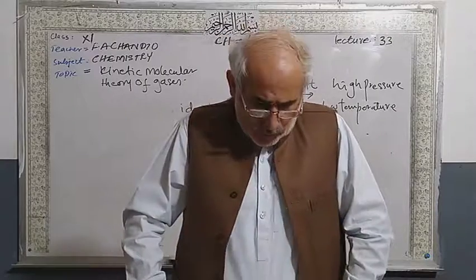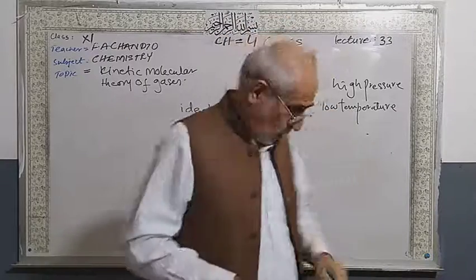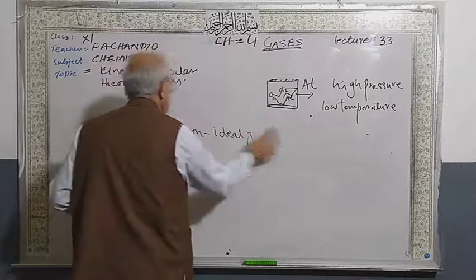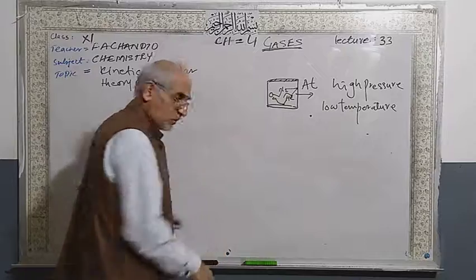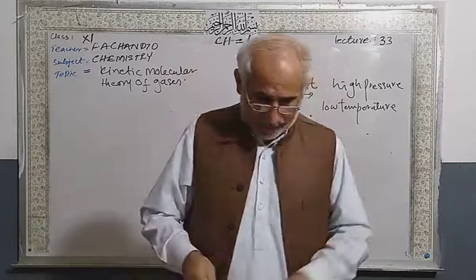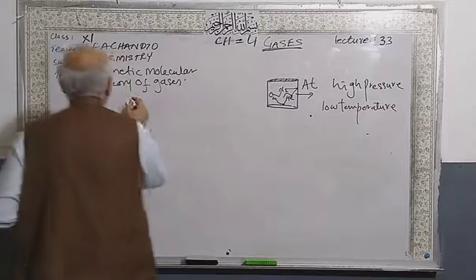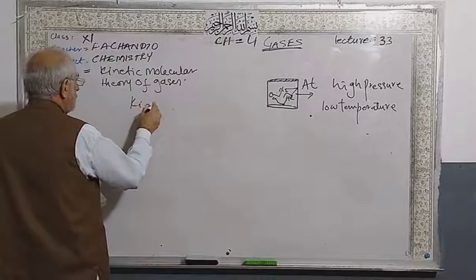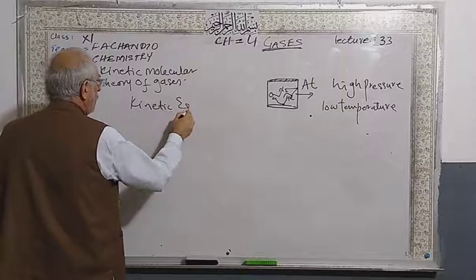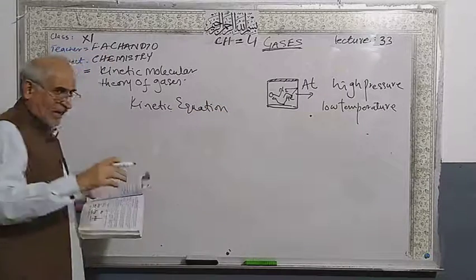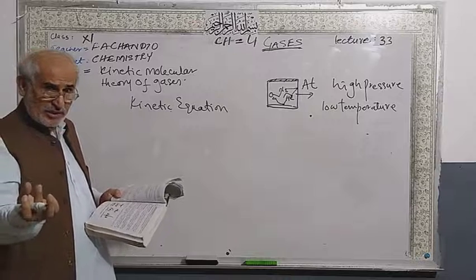So students, there are 2 equations we call kinetic equation. One equation is called kinetic energy equation.